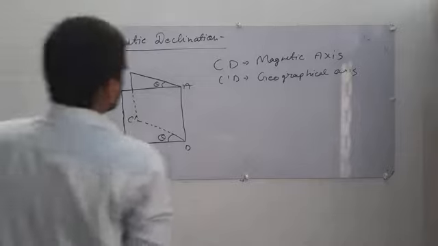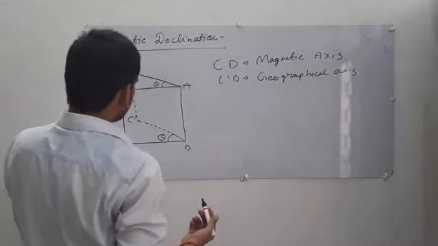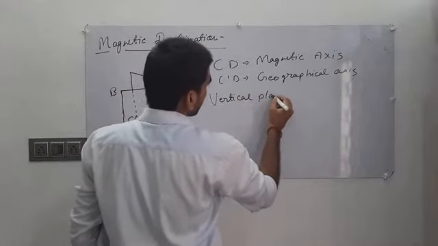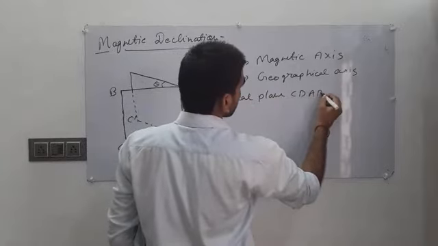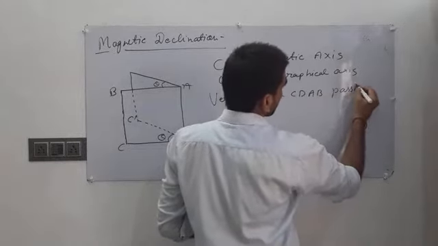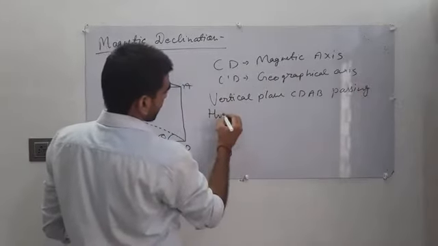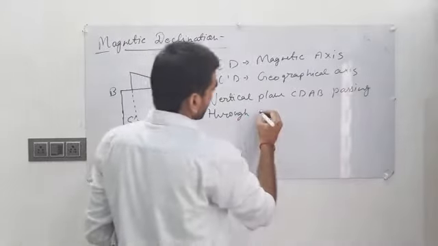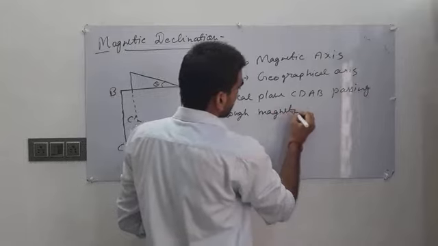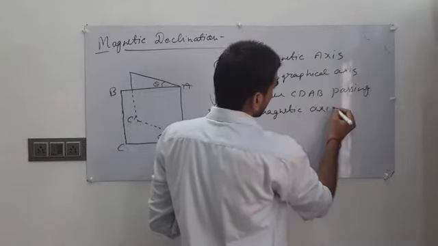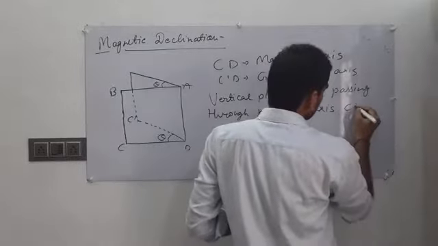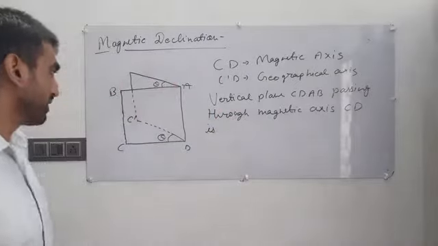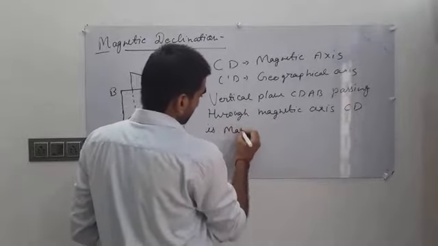Now I denote the vertical plane CDAB passing through the magnetic axis CD as the magnetic meridian.